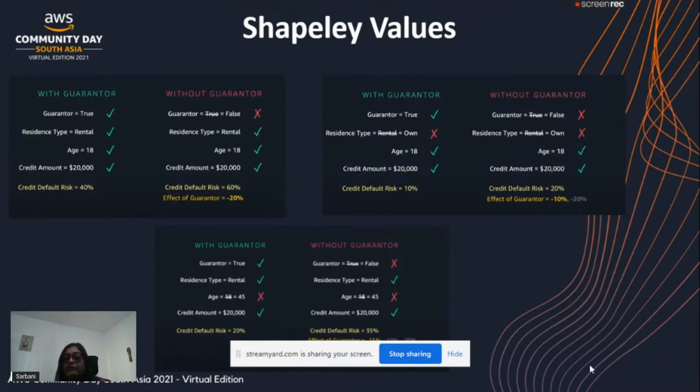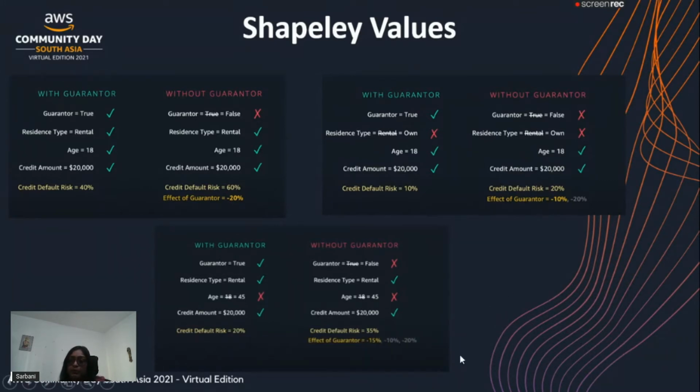And here we are getting the value as 20%. So there is another difference coming up, minus 20%. Earlier in the first picture, we got the value minus 20%. Here we are getting minus 10%. So that will be added in this list. Now in the same way, we are going to build the model with different combinations of other features. But yes, our key feature would be guarantor.